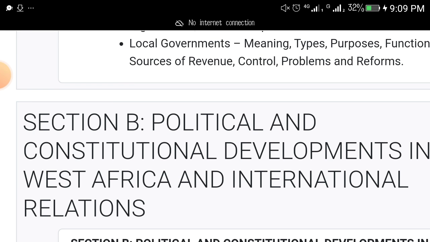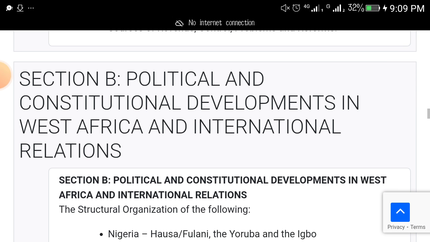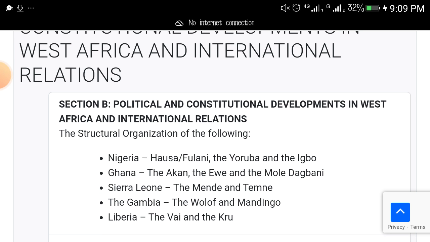Now we'll come to section B. Consider development in West Africa and international relations. So section A under this: political and constitutional development in West Africa, international relations.